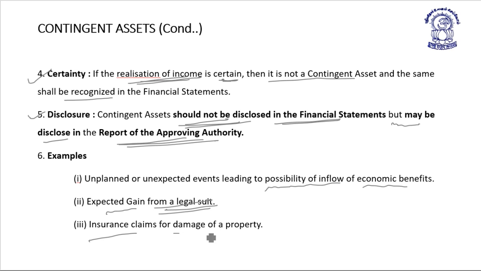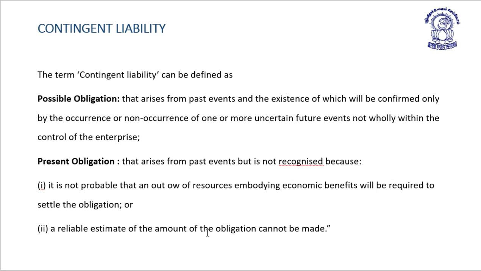Insurance claim for damage of property. Here, there is an inflow or income arising from the events, but in the current year balance sheet, there is no recognition of the income, on the basis of the conservatism approach.